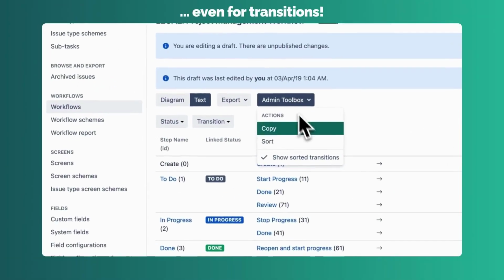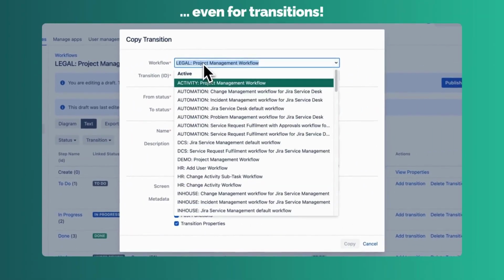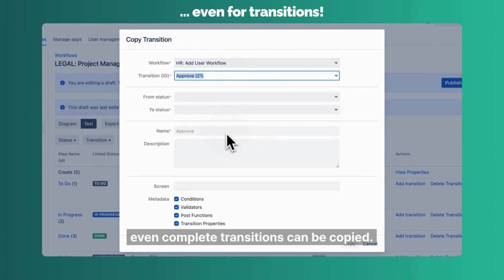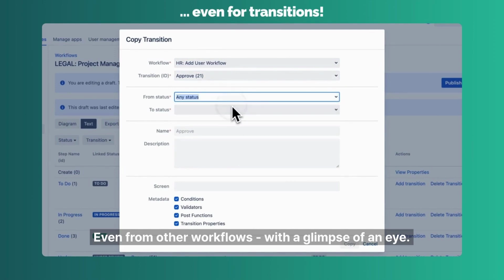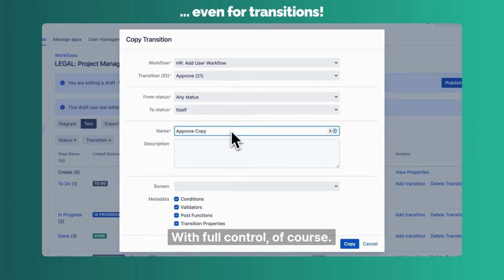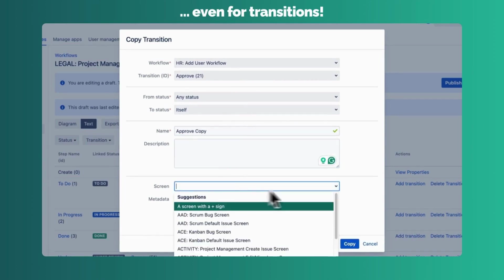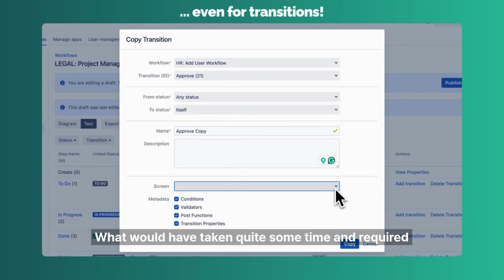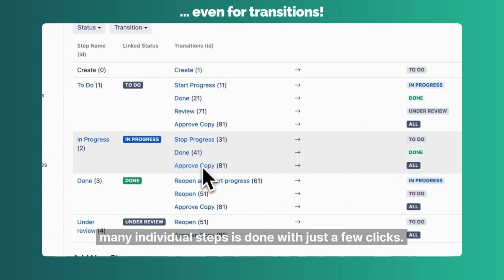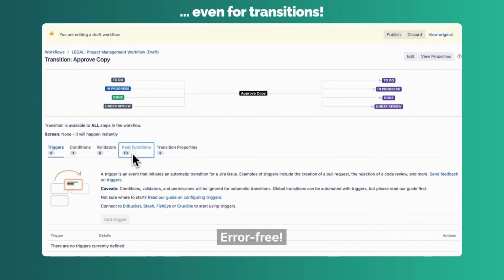Even for transitions. And if a single element isn't sufficient, even complete transitions can be copied, even from other workflows, with a glimpse of an eye. With full control, of course. What would have taken quite some time and required many individual steps is done with just a few clicks. Error-free.